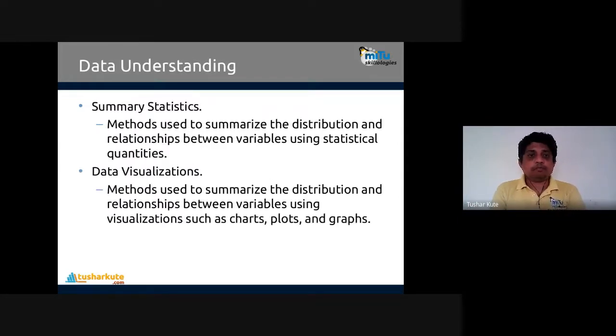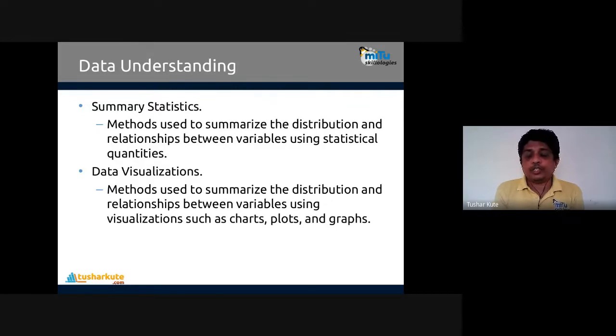The second step is understanding the data, how well organized it is. The first part of that is summary statistics, which means descriptive statistics. It contains the methods used to summarize the distribution and relationship between variables using statistical quantities. I want to see if there are outliers present in the data or not. So I can look at the mean and median of that data. If they are the same, there are no outliers and the data is normally distributed. We can see the standard deviation of the data and the variance present in the data. All of these summary statistics give a clear understanding of the data.